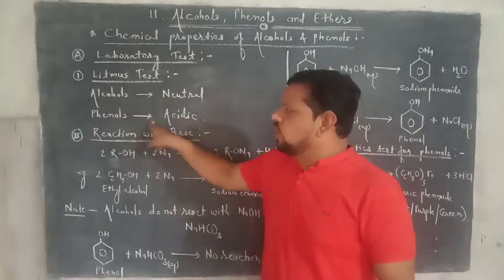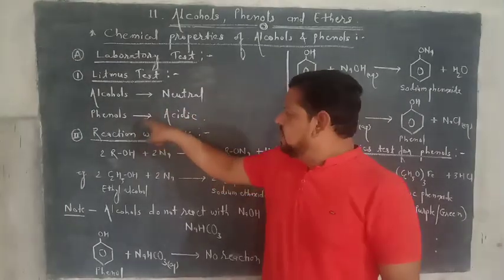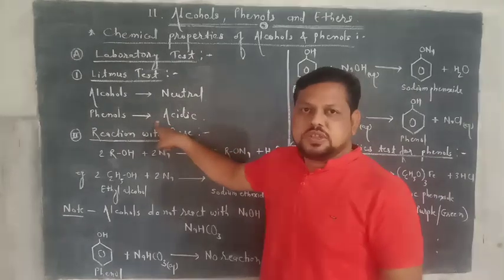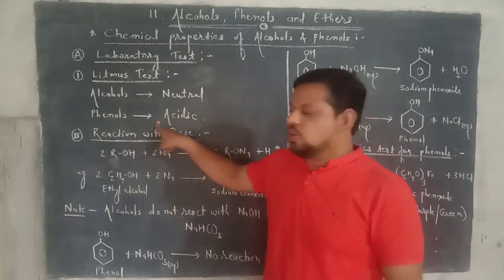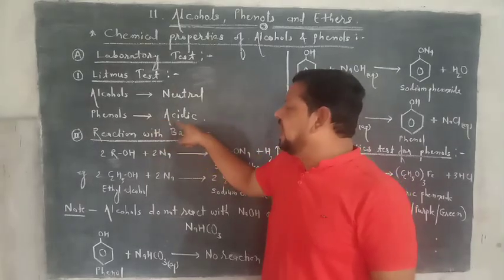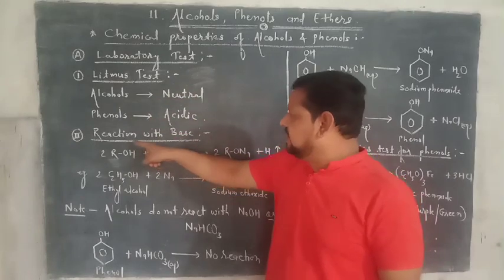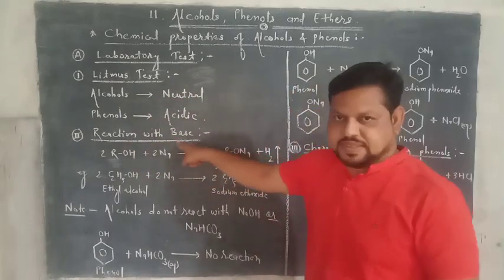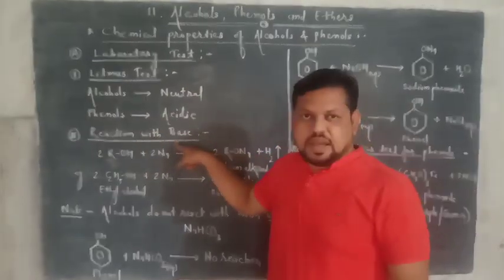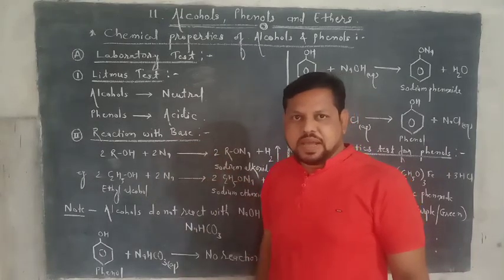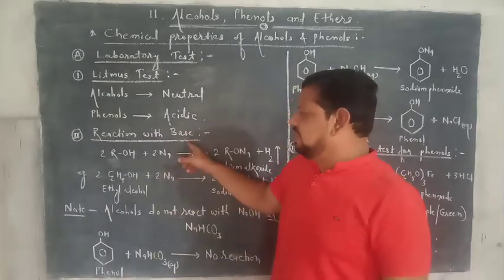In the case of phenols, blue litmus paper changes to red color. Hence it is acidic in nature. Then the second test, reaction with base. There are alkali metals, sodium hydroxide, sodium bicarbonate, sodium carbonate. These are the number of bases.